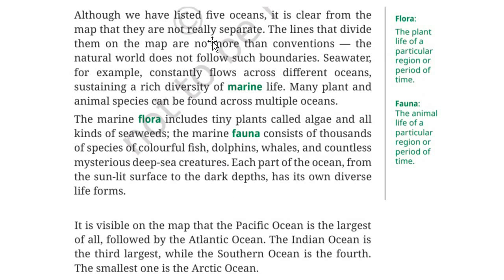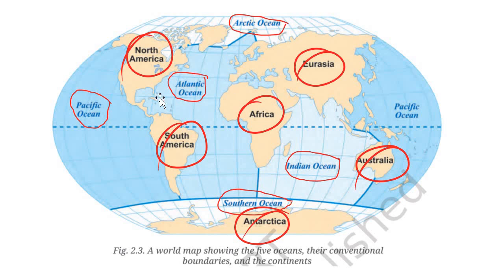Okay, now although we have listed 5 oceans over here, it is clear from the map that they are not really separate. See, they are interconnected in some places. See over here, there is interconnection, here, here, here, they are interconnected.